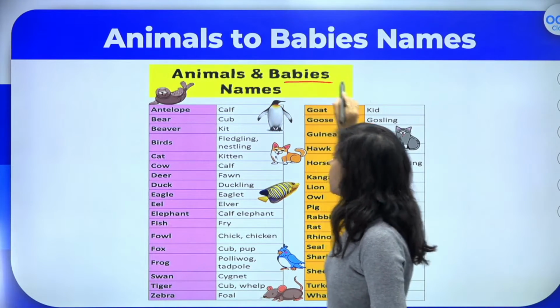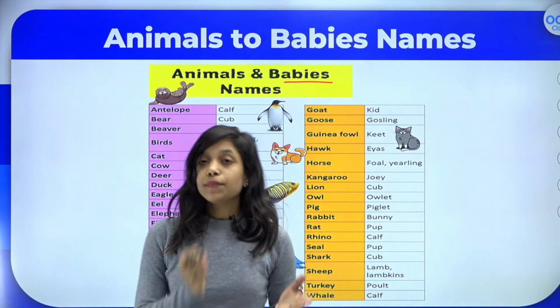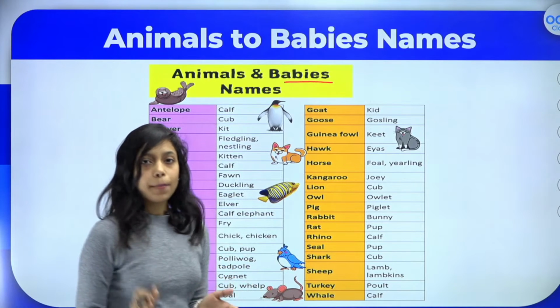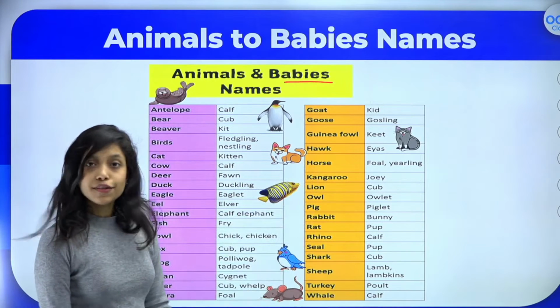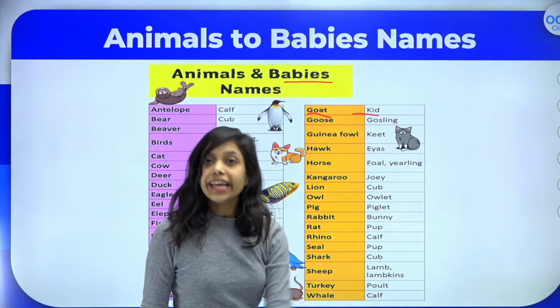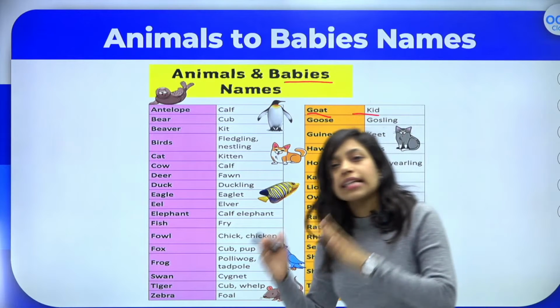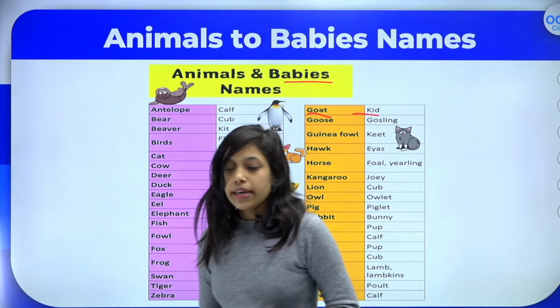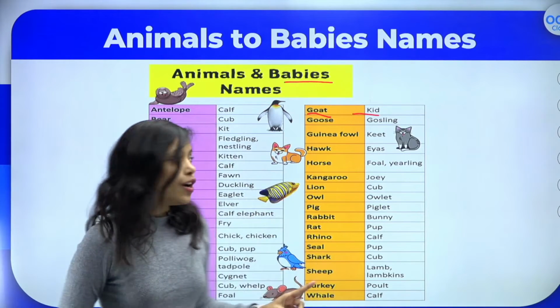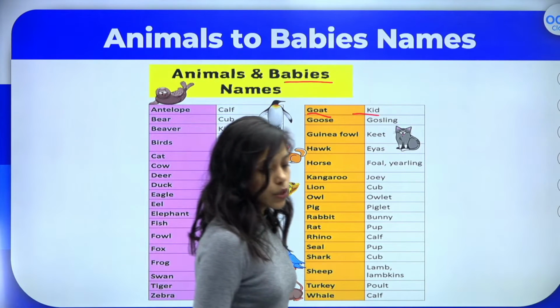Animals and the baby's name. Usually we know that cat baby is called a kitten, dog's baby is called a puppy, right? But there are other animals which you should know. For example, goat's baby is called a kid. Okay, I have seen many students telling goat baby is also called a lamb. No, goat's baby is actually called a kid. So this is very important for your ISO and NSO examination.